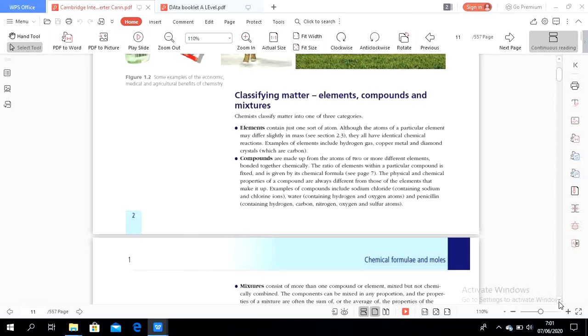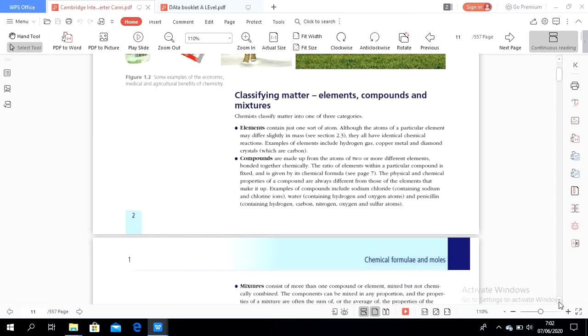For example, in Indonesia or in any other country, such as the Philippines, America, or India, the formula of water is always H2O, meaning there are two hydrogen atoms and one oxygen atom, wherever the place is, and it is given by its chemical formula. Water is H2O. The chemical and physical properties of a compound are always different from the constituent elements.